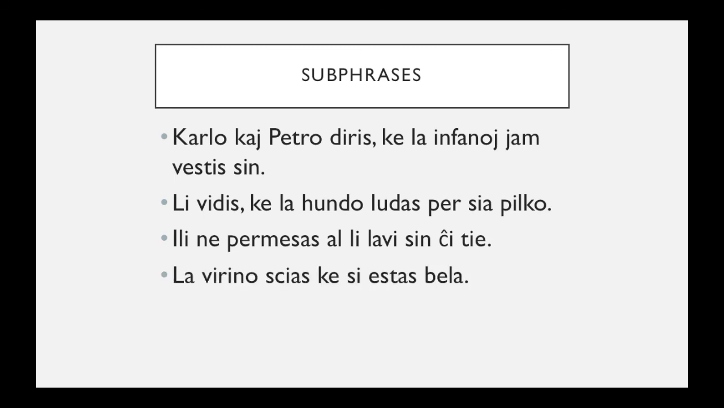And the last one, "La virino scias ke si estas bela." So this combines subphrases and when si should not be the subject. So the problem in the sentence is si is the subject of the subphrase. The main phrase is "la virino scias," what the woman knows is the subphrase, "si estas bela." So this is a problem because si is the subject of the subphrase. So it should be "la virino scias ke ŝi estas bela," not si.